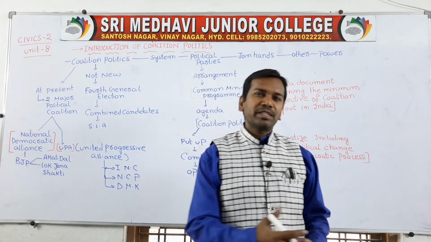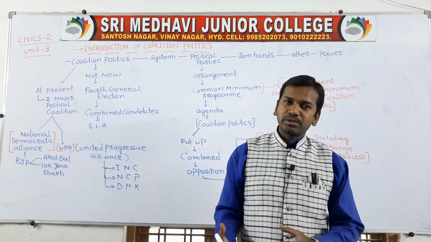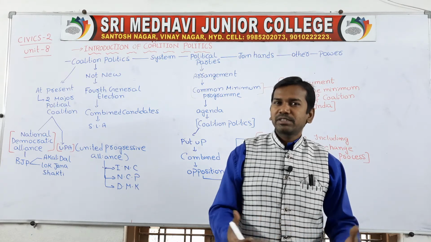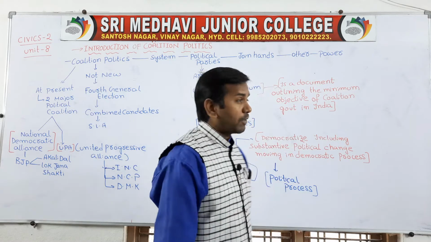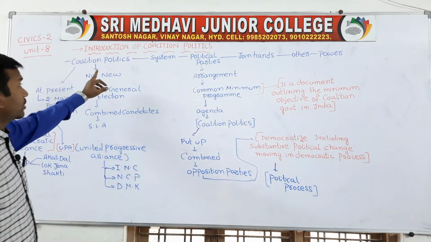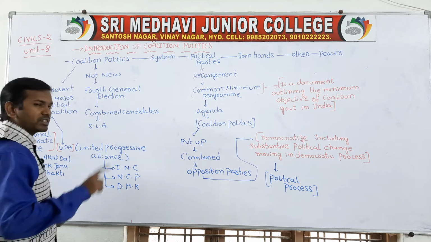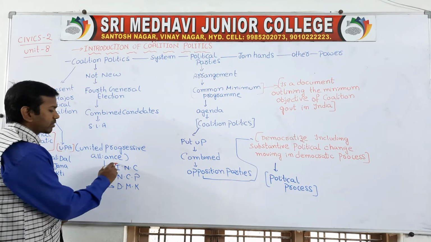We have discussed many times what a coalition is. Now briefly we will study what is meant by coalition. Our topic is the introduction to coalition politics. Children, if you see, before 1947 there was only one strong party, the Congress party, the Indian National Congress. After the Congress party, there was no strong party.